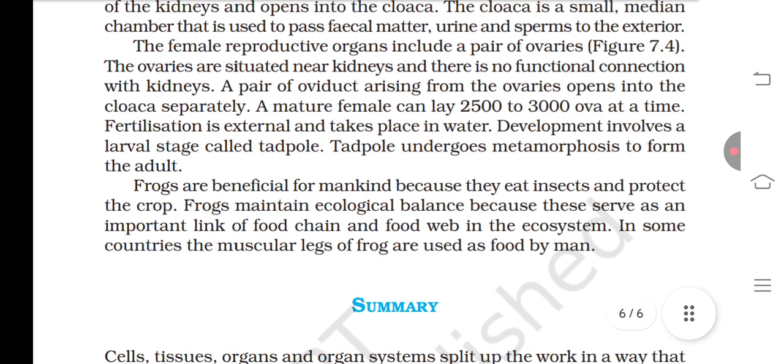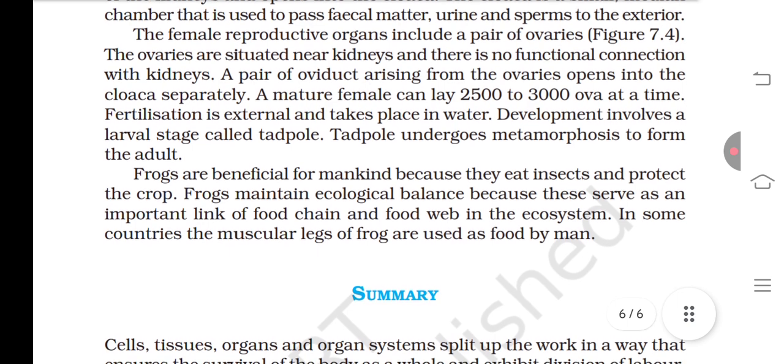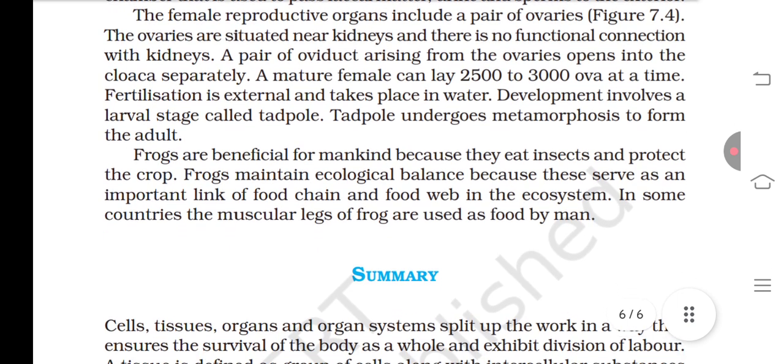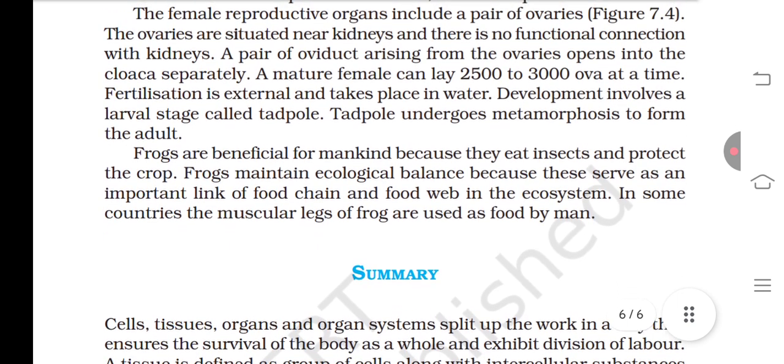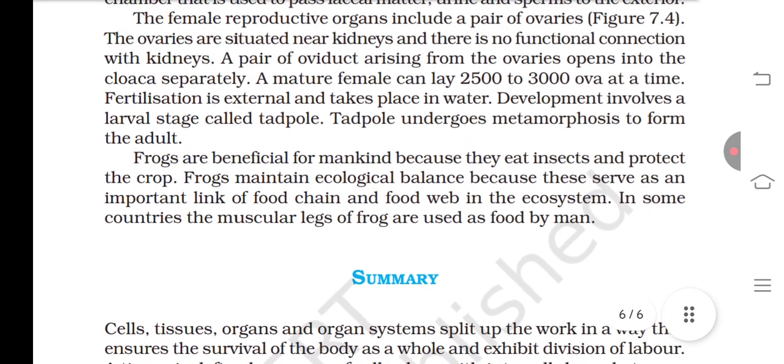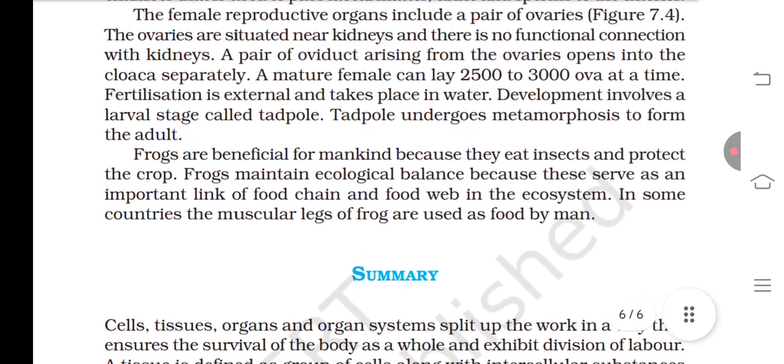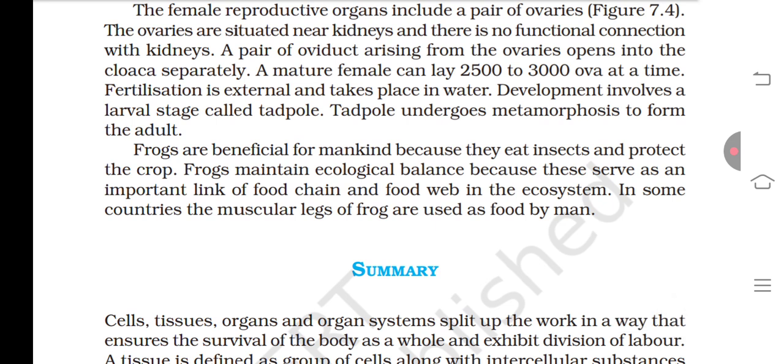The female reproductive organ includes a pair of ovaries. The ovaries are situated near the kidneys and have no functional connection with the kidney. A pair of oviducts arising from the ovaries open into the cloaca separately. A mature female can lay 2500 to 3000 ova at a time.